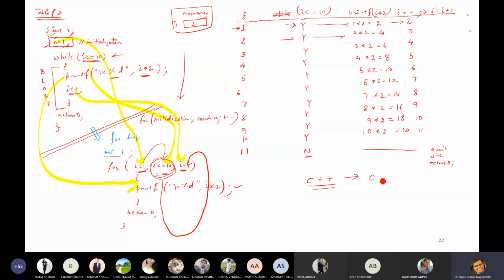What is C++? C++ is iteration of C. C++ is improvement of C, and C equals to C plus 1 gives you C++. Likewise, I++ initial value is I. This I++, instead of writing I equals to I plus 1, we just write I++. Okay.